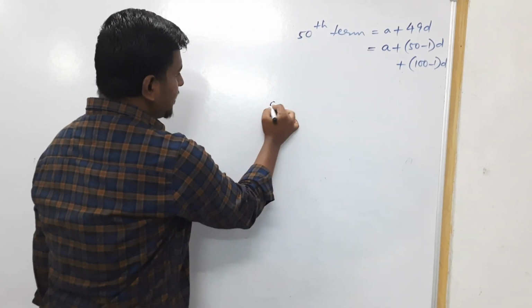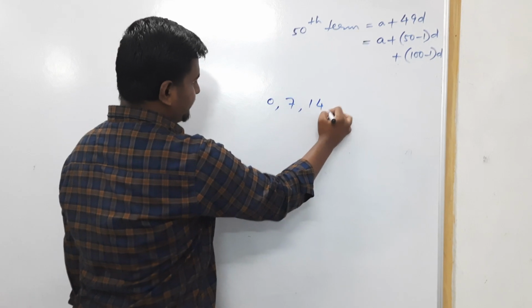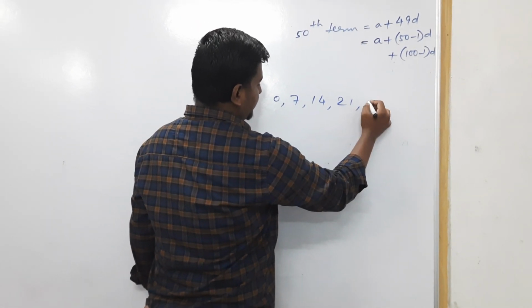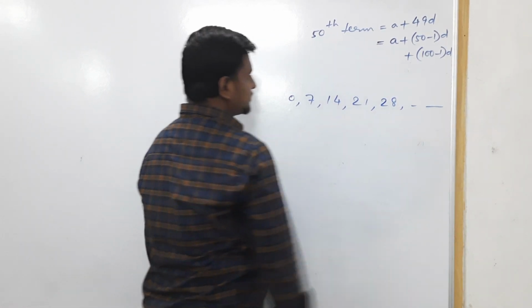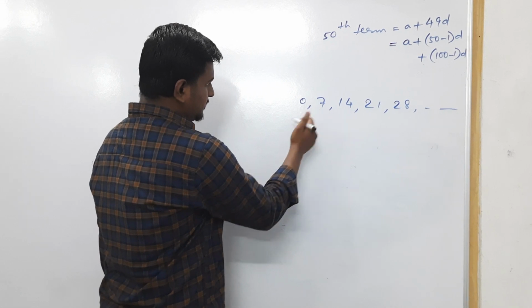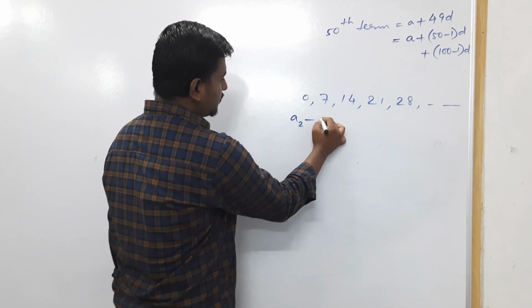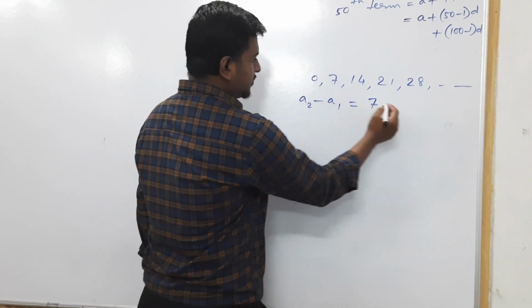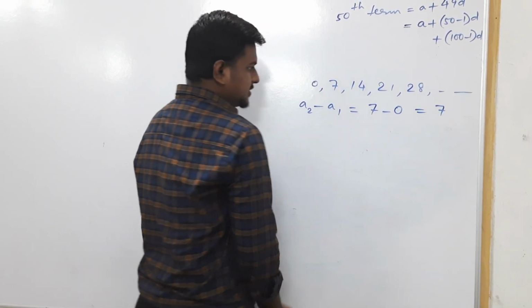Suppose an AP 0, 7, 14, 21, 28 and so on. Here you can find that the second term A2 minus A1, the second term is 7, the first term is 0, so 7 minus 0 becomes 7.